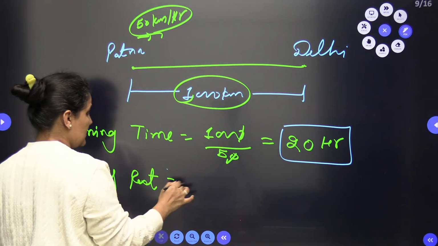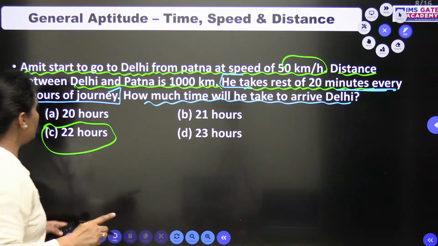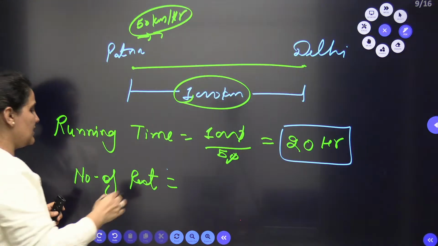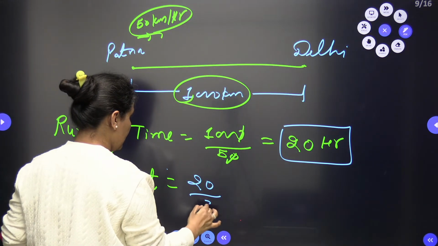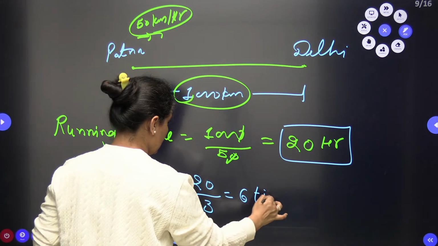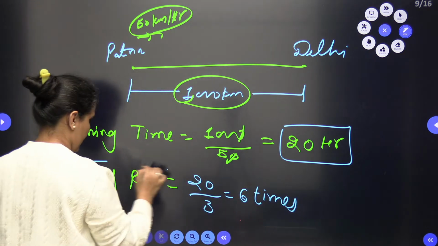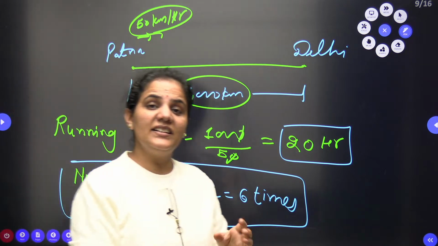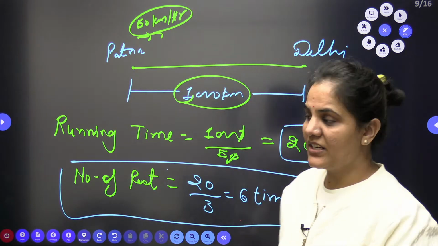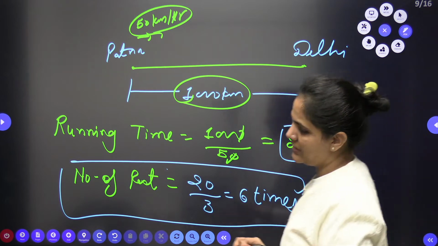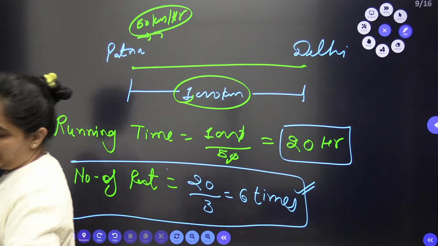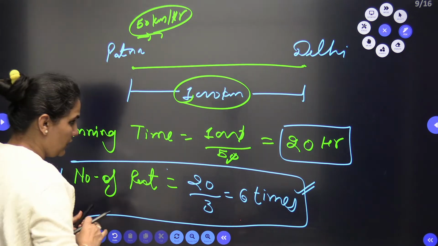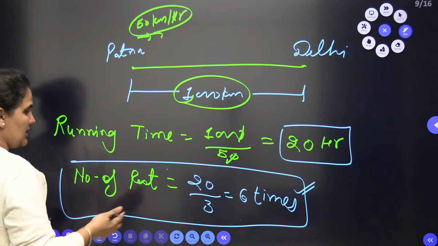The number of rests is, ma'am, as he is taking 20 minutes rest in every 3-hour journey. So 20 minutes in every 3 hours. So he is taking rest in 3 hours, actually 6 times. This is very simple now. In the 3-hour journey, how much time is he taking? 6 minutes, or 6 times. You can consider this one, right? So 6 minutes also you can say, or 6 times.